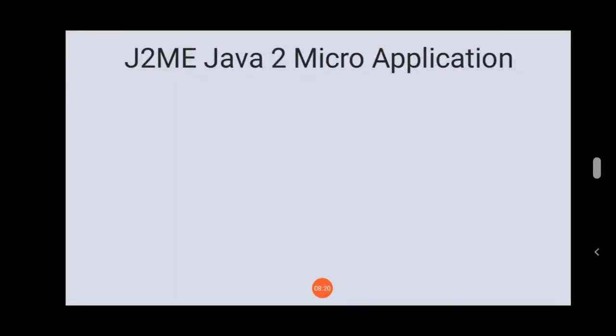Now the third category of Java is nothing but J2ME, which is Java 2 Micro Edition. The basic purpose of Java 2 Micro Edition is to build mobile applications. But remember one thing, nowadays this technology is completely dead. No one is using J2ME for developing mobile applications.